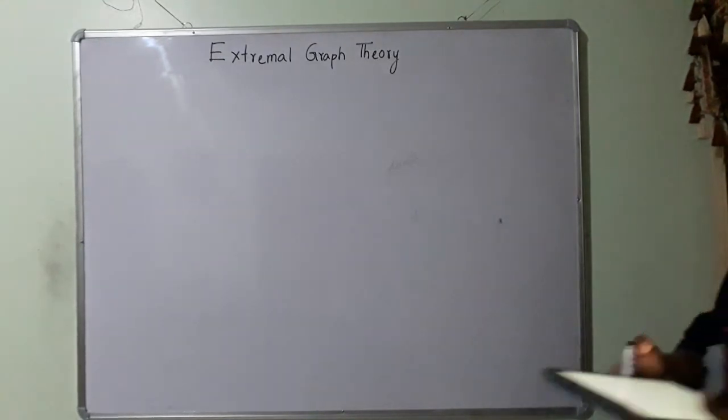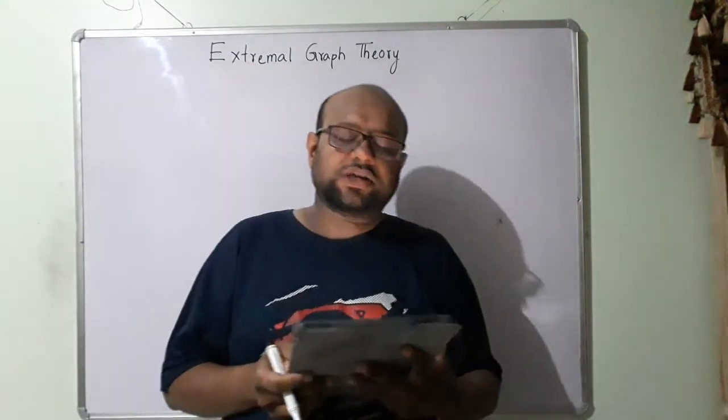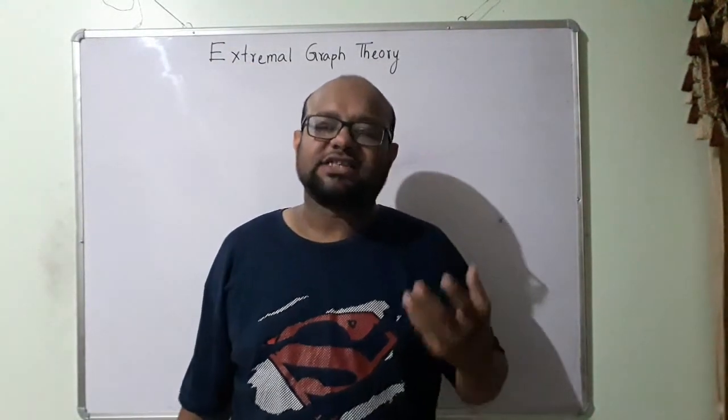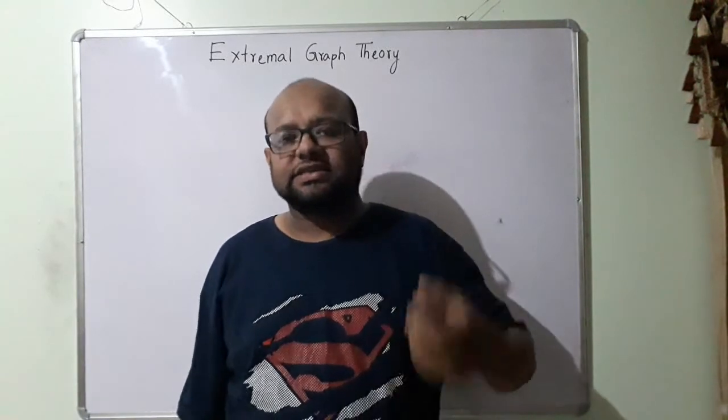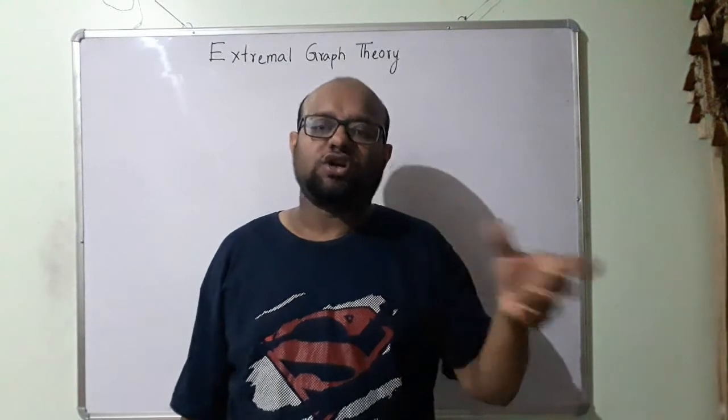Till now we have seen Turan's theorem. Turan's theorem gave us the maximum number of edges such that some K(r+1) is not there in the graph.